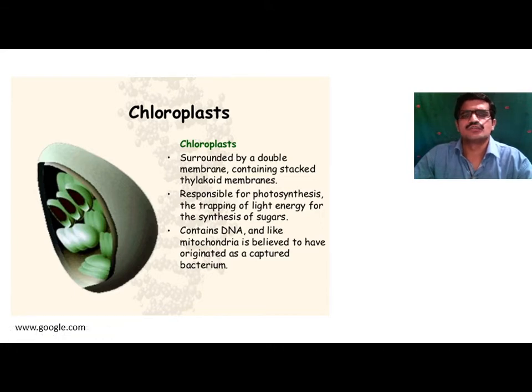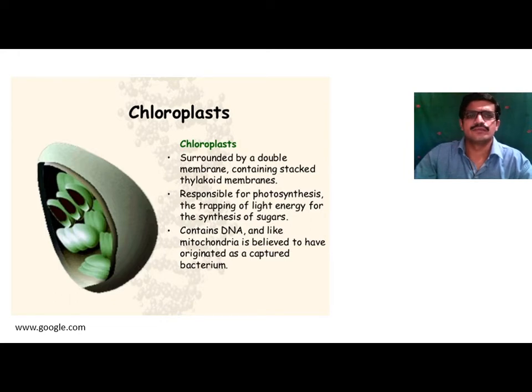The quantasome unit helps in storing solar energy, which is used during the process of photosynthesis. The process of photosynthesis occurs in the granum.